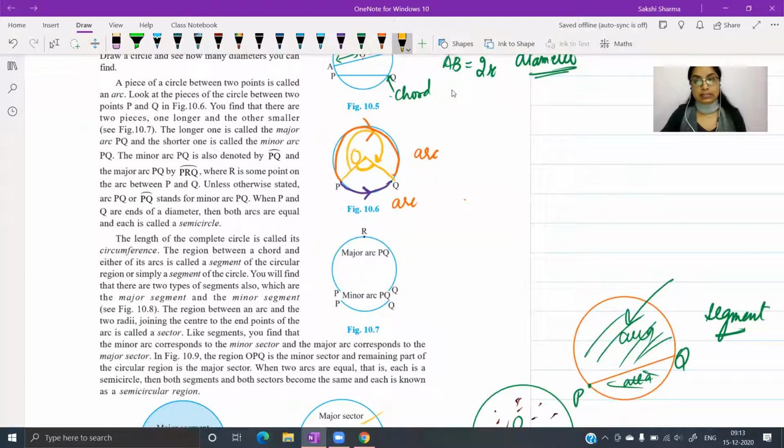If the angle is less than 180 degrees, you will call it minor. If the angle is more than 180, you will call it major. In case the angle is equal to 180, then the arc is actually the semicircle, half the circle. This is the simplest way. If you could define, half the circle is called semicircle.